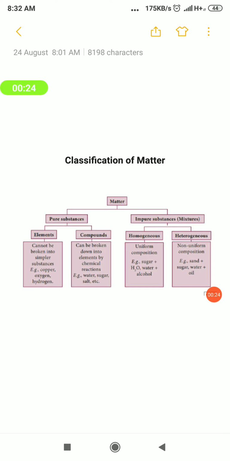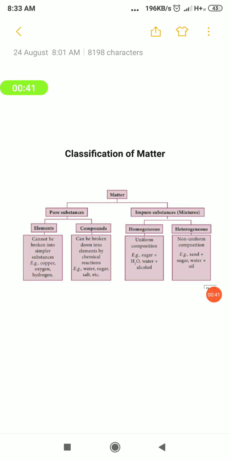One is called pure substances, whereas the other one is called impure substances. And the pure substances have two subdivisions. Those are elements and compounds, whereas the impure substances can also be called mixtures. Okay, students? Pure substances and impure substances. Pure substance is further classified into elements and compounds. Impure substance is otherwise called a mixture.